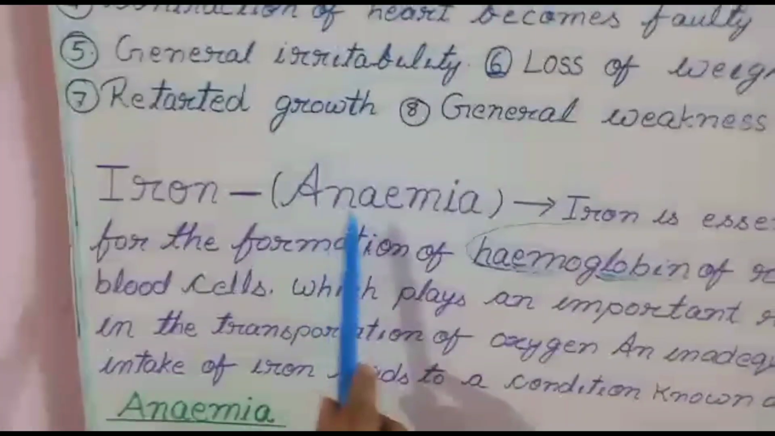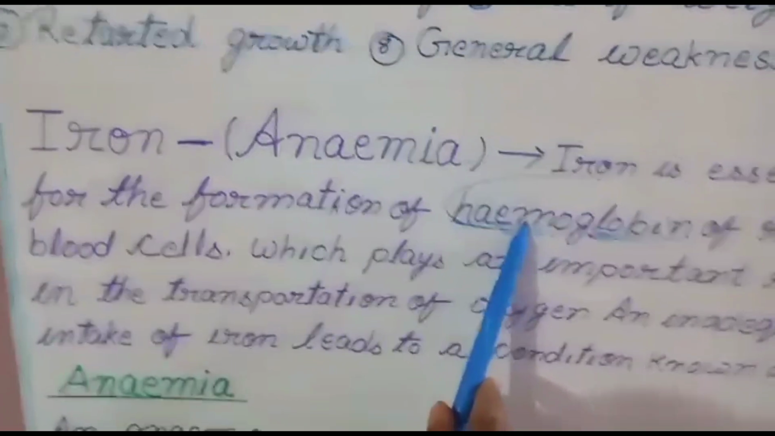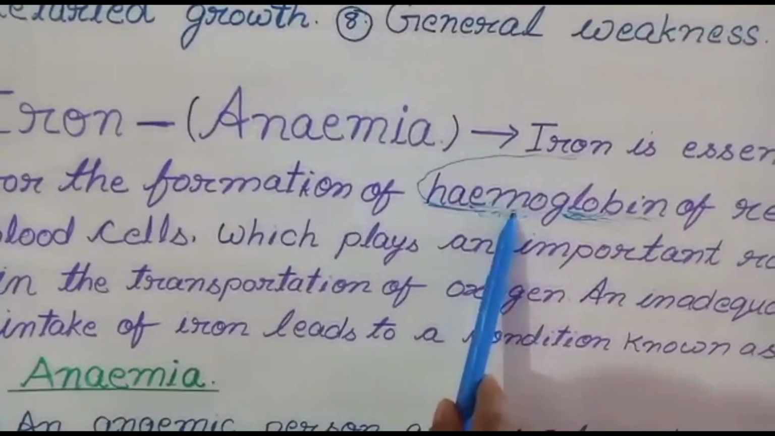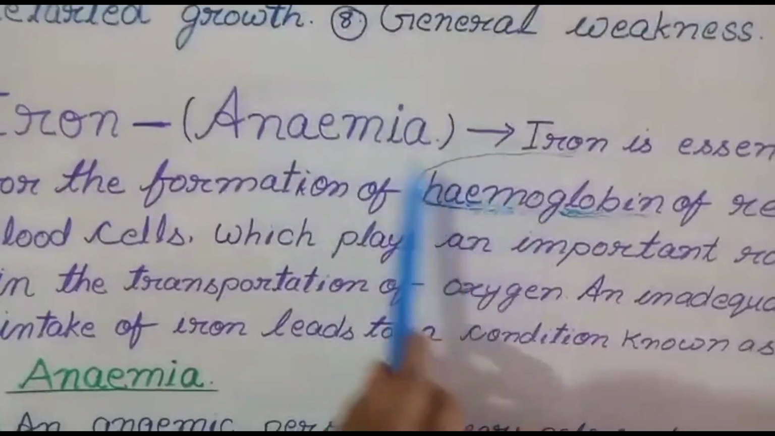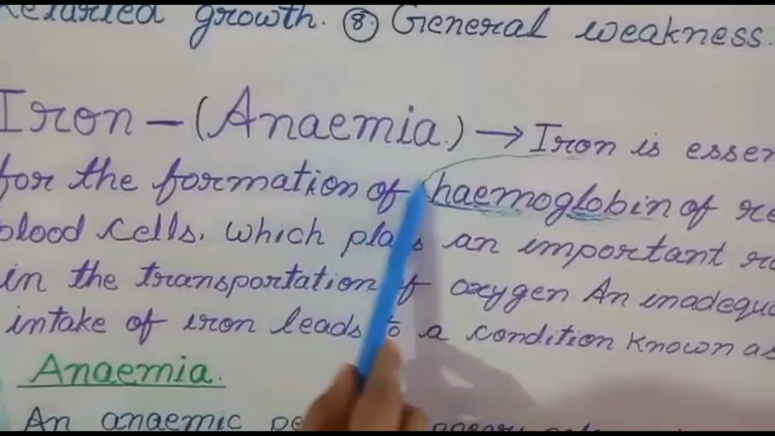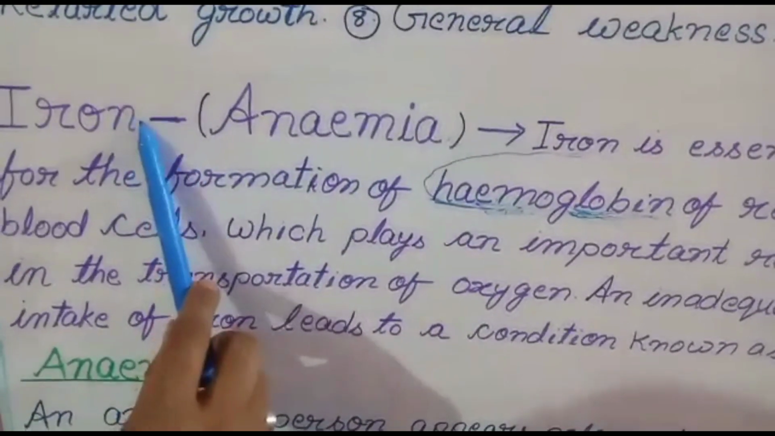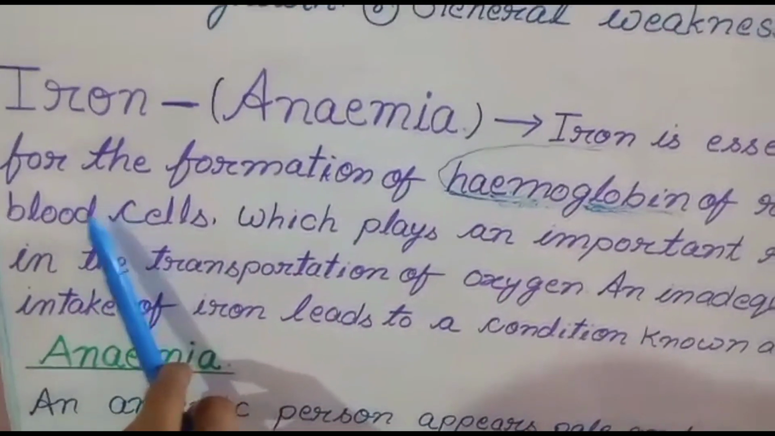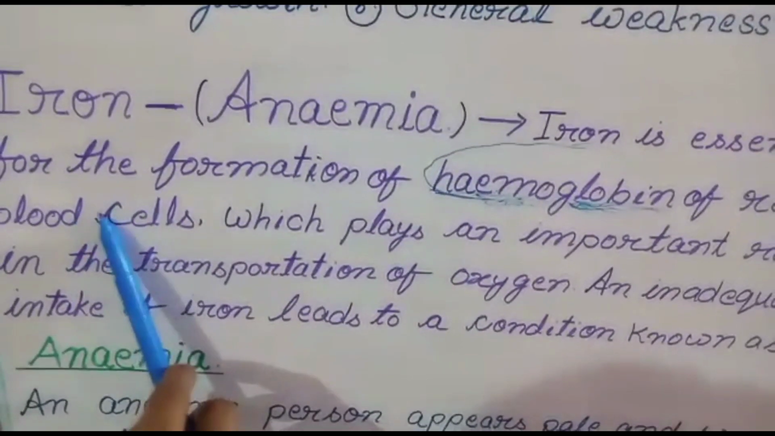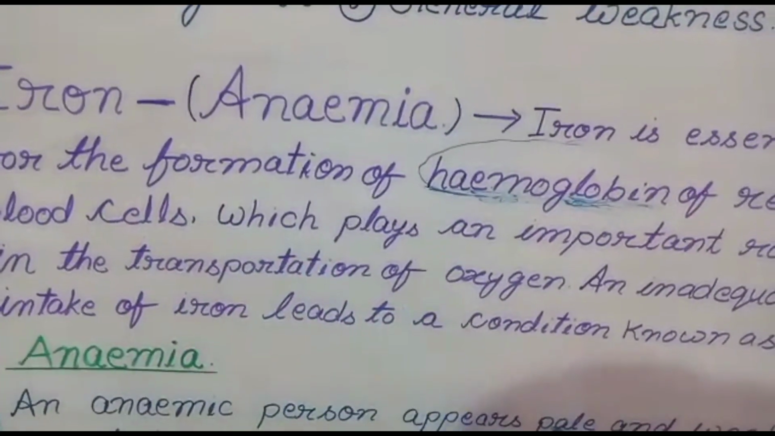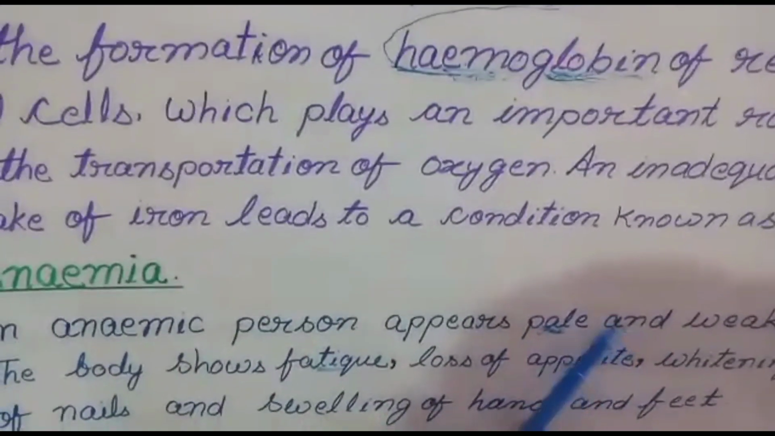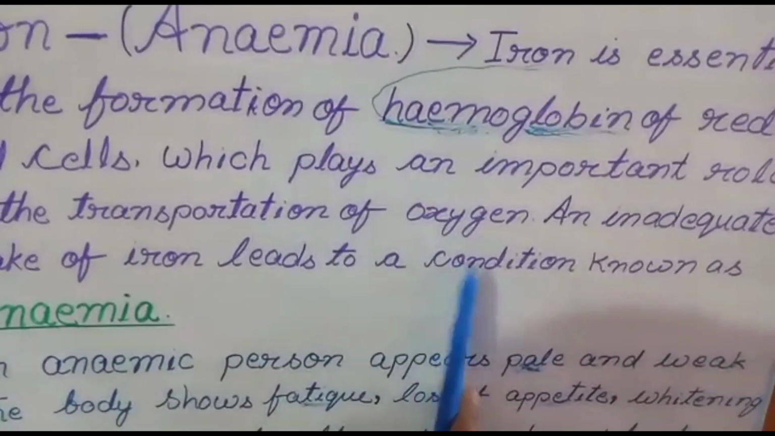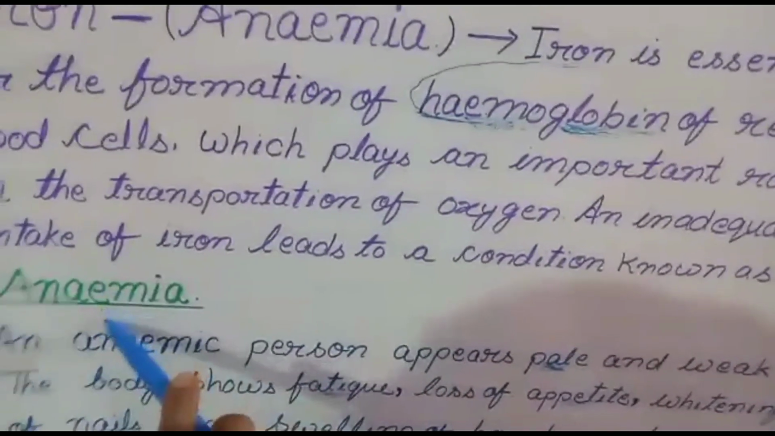Iron is very important for the formation of hemoglobin. This hemoglobin is the color pigment of our blood, so our blood looks red in color. This hemoglobin is made with the combination of iron. If there is a deficiency of iron, there is a deficiency of hemoglobin. If there is a deficiency of hemoglobin, the blood level is very low. If the blood level is low, our body looks pale and weak, and this condition is called deficiency of iron, deficiency of hemoglobin. Such a condition is known as anemia. Anemia is a disease.